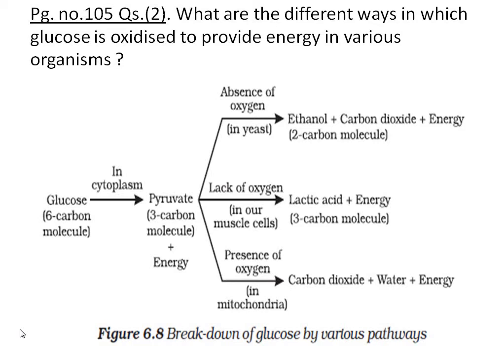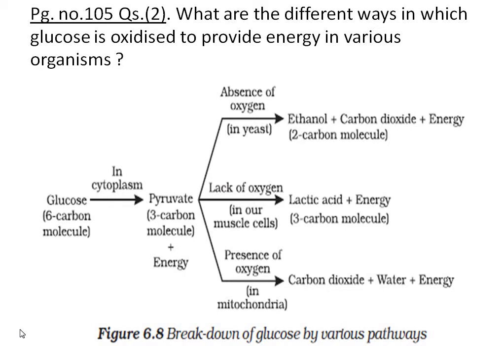Food and oxygen are available in the cells, and the oxygen in the blood helps to break down glucose. Glucose is broken down in the cytoplasm.